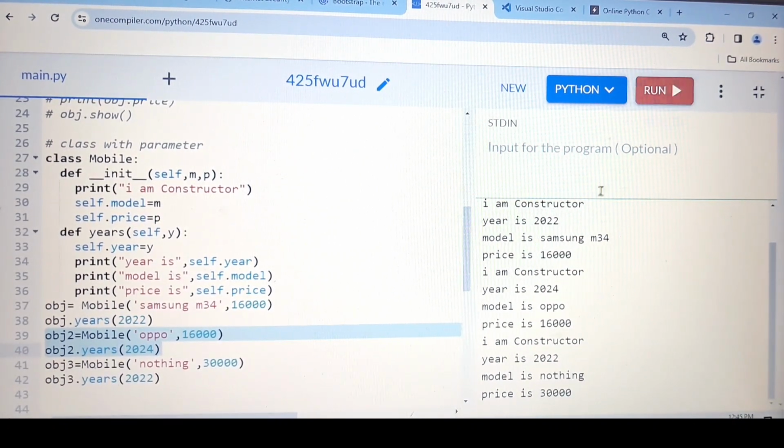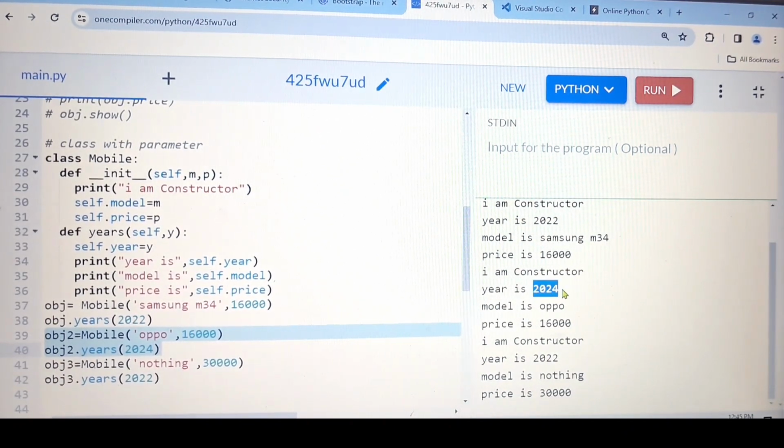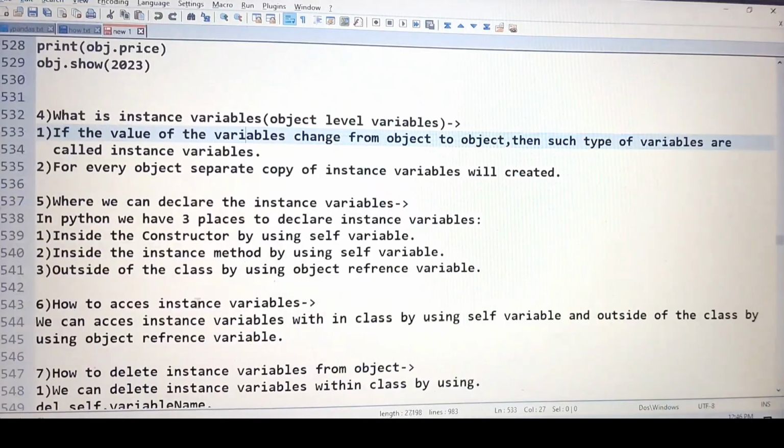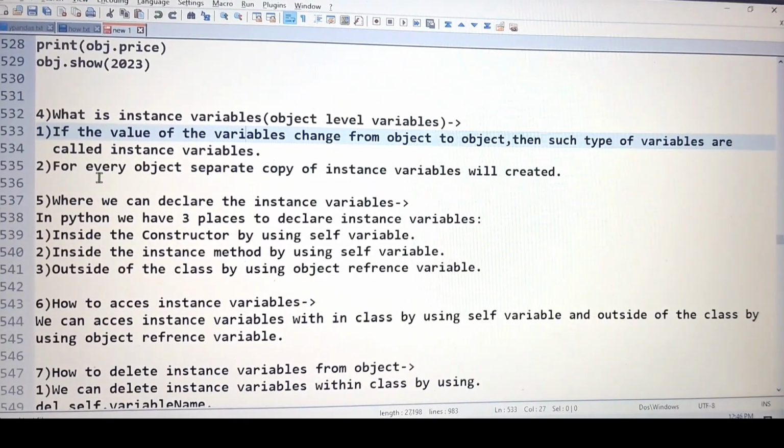See, for the remaining it is 2022 only, but only for this one it is 2024. So it means the same line I have written: for every object a separate copy of the instance variable will be created. If we make any changes in one object, it will not affect the other object. Each and every object is individual and separate from each other, even when they are objects of the same class.